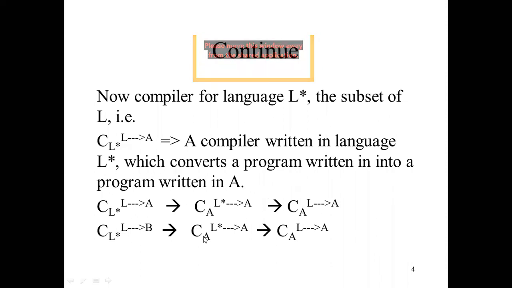Whether we are using machine A or doing the same work for machine B, we can write similarly here CL star L to B. Here B is another low level language. So we can indicate it in a similar fashion as above.